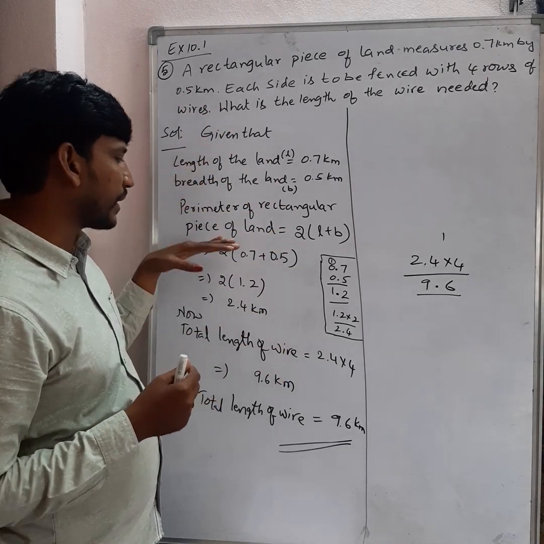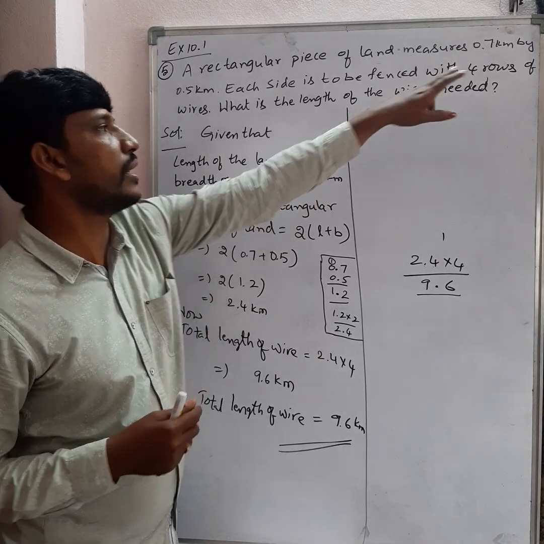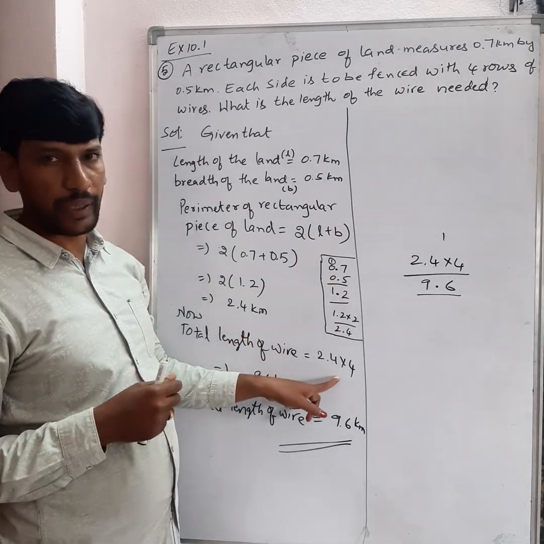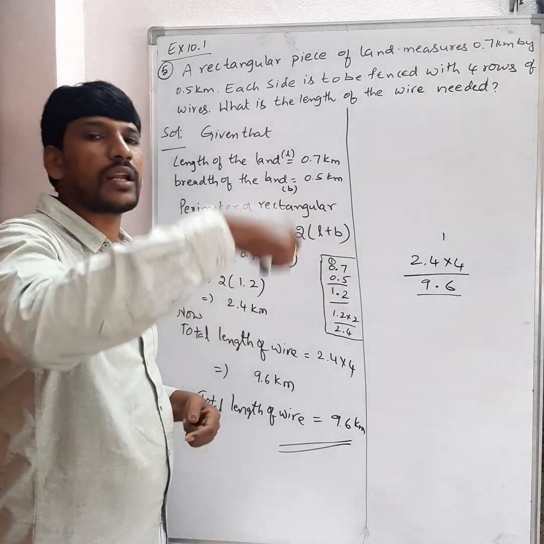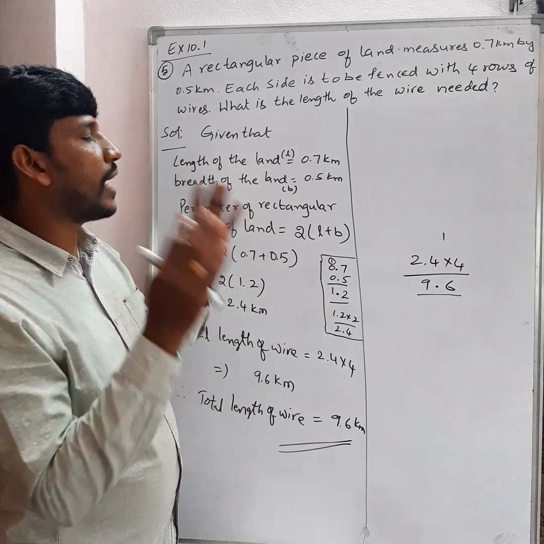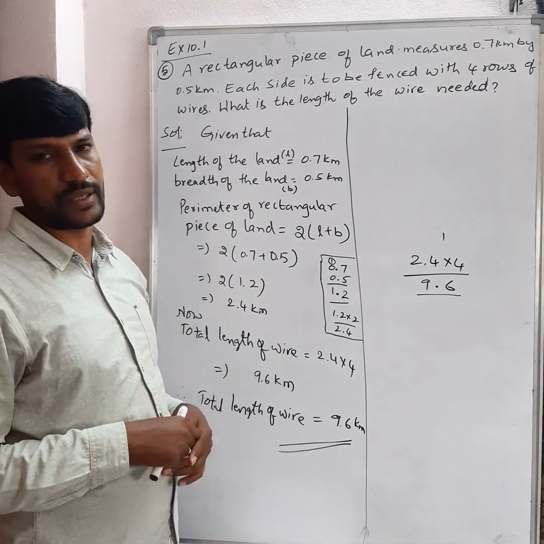Just find the perimeter of rectangle. Okay. After getting the perimeter, just multiply with number of rows. Here 4 rows are there. That's why we are multiplying with 4 into perimeter, which gives the total length of the wire required or needed to fence the rectangular piece of land into 4 rows. That is 9.6 kilometers. Okay.